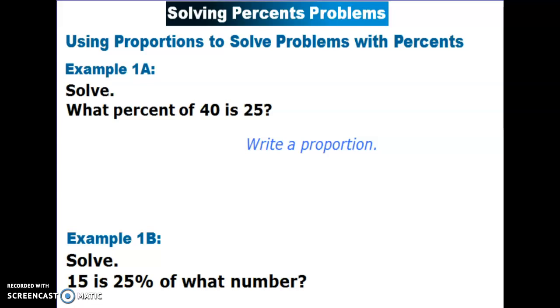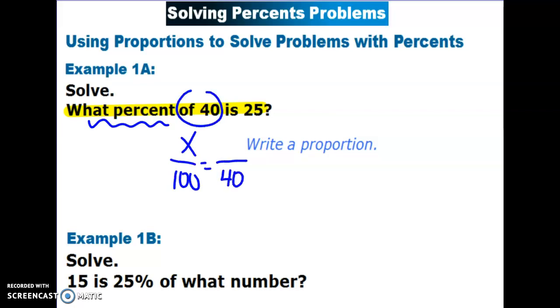So the question is, what percent of 40 is 25? So if I look, I'm trying to figure out what the percent is. That's my unknown. So I don't know the percent out of 100. That's my percent part. Of 40 tells me that 40 is my total amount. And I want to know 25 out of 40, what percent is that going to be? So I then could use my cross products, and I would take 2,500 and then I would divide it by 40 on my calculator, and my value would be 62.5%.